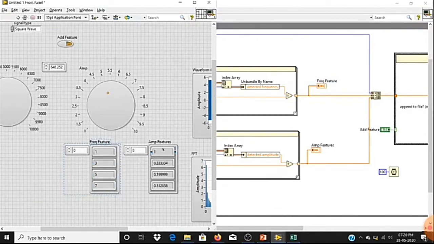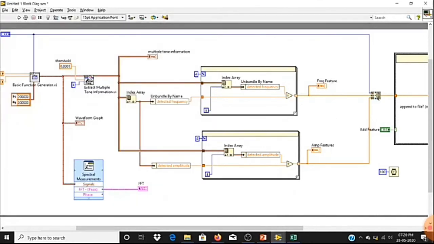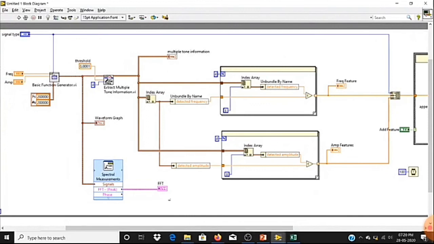Now I want to save these features along with their class. That is the reason we have the build array function. In the build array function, I have connected the first input to my signal type, which will help me identify the class.